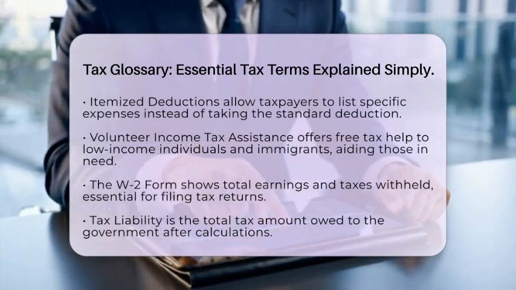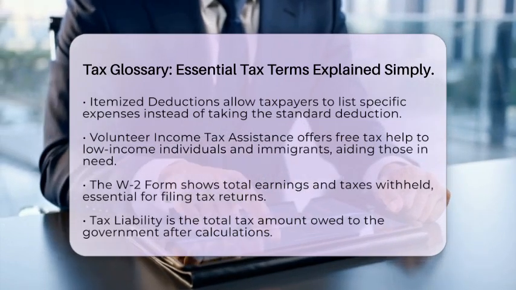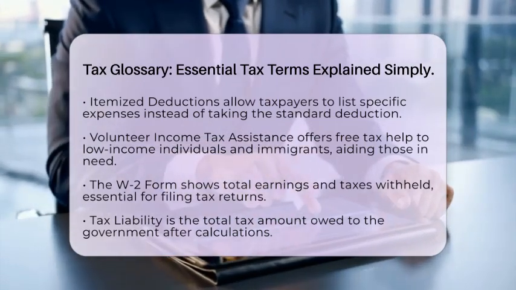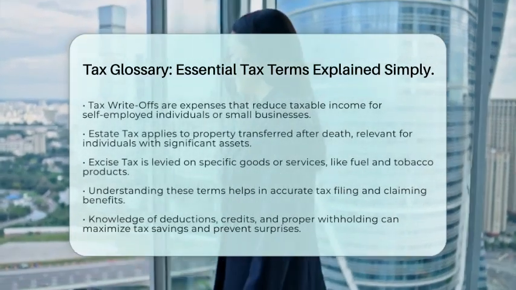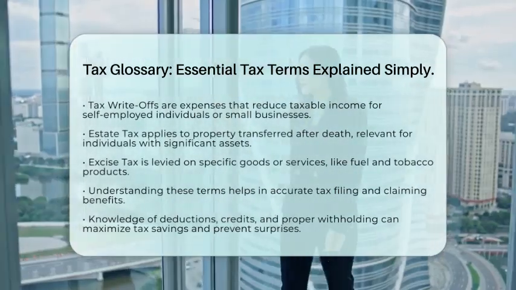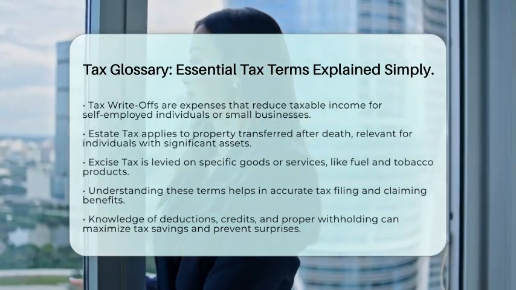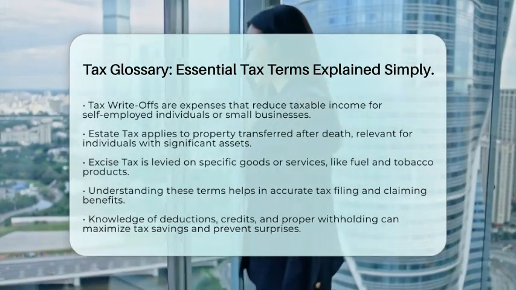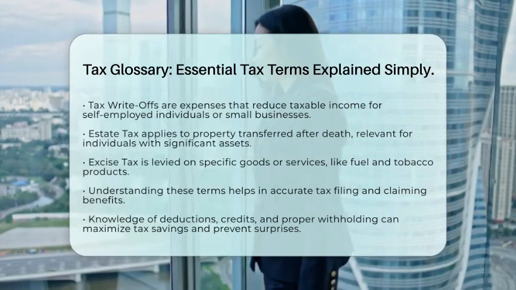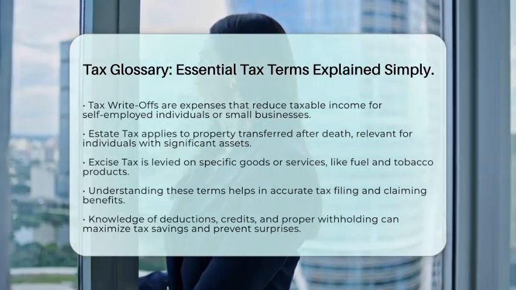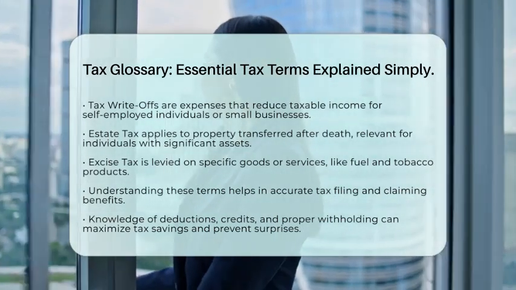Tax liability is the total amount of tax you owe to the government after all calculations are made. Tax write-offs are expenses related to self-employment or small businesses that reduce your taxable income. These can help lower the tax burden for Asian American entrepreneurs. Estate tax is a tax on property transferred after death, relevant for those with significant assets. Lastly, excise tax refers to taxes on specific goods or services, such as fuel or tobacco products.